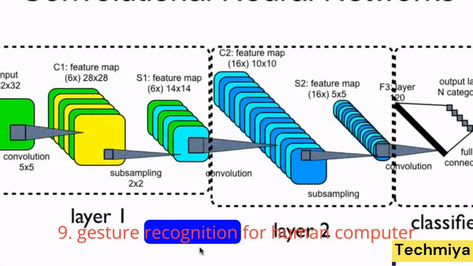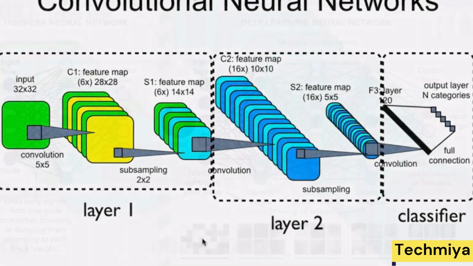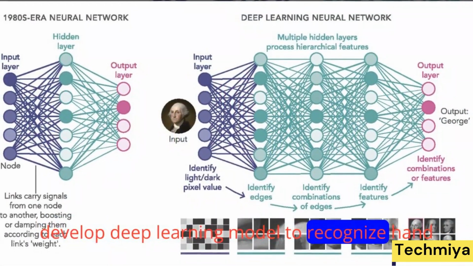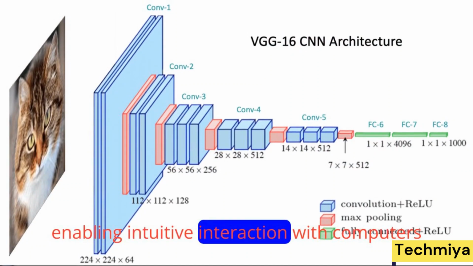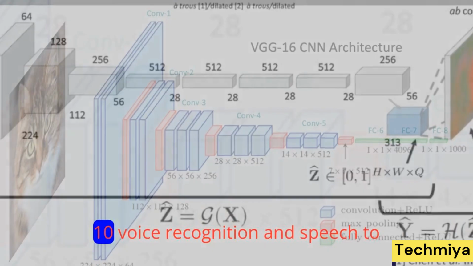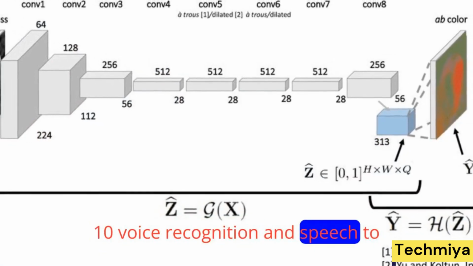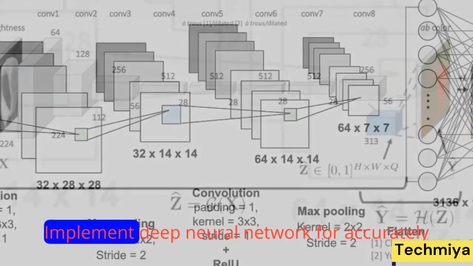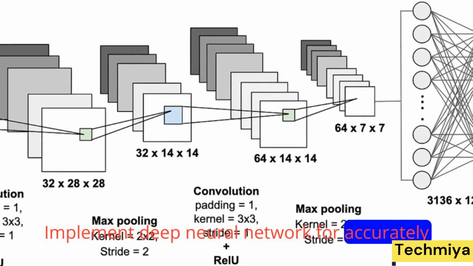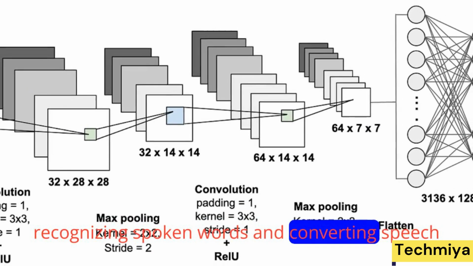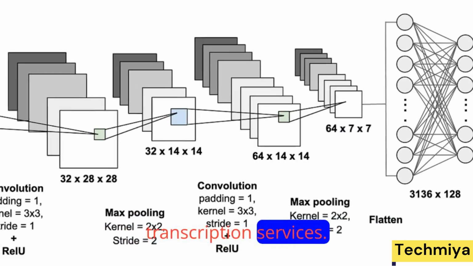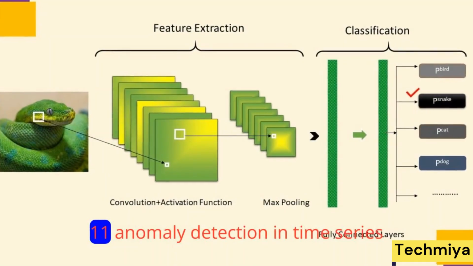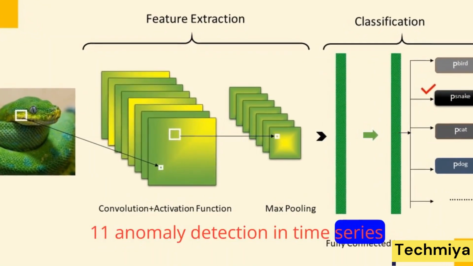9. Gesture recognition for human-computer interaction. Develop a deep learning model to recognize hand gestures from video input, enabling intuitive interaction with computers or devices. 10. Voice recognition and speech-to-text conversion. Implement a deep neural network for accurately recognizing spoken words and converting speech into text, useful for virtual assistants or transcription services.